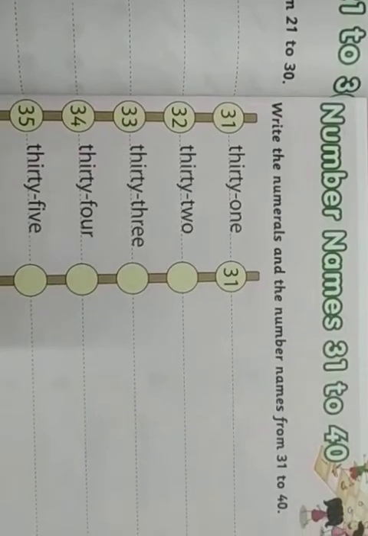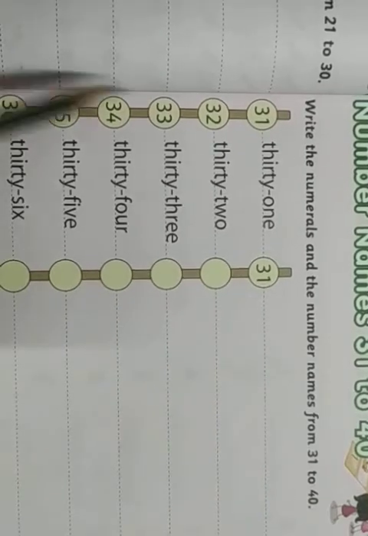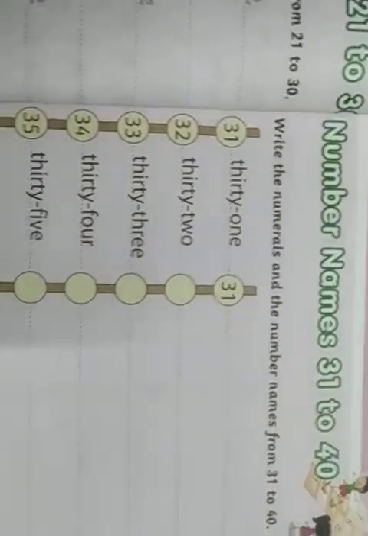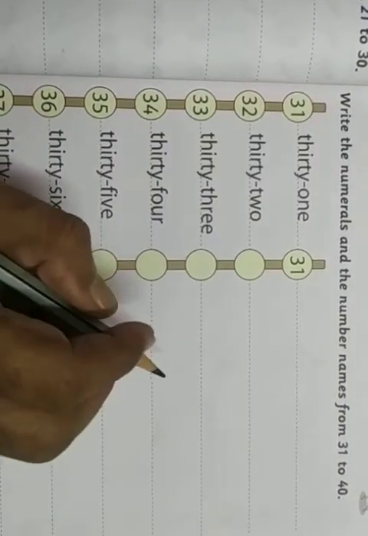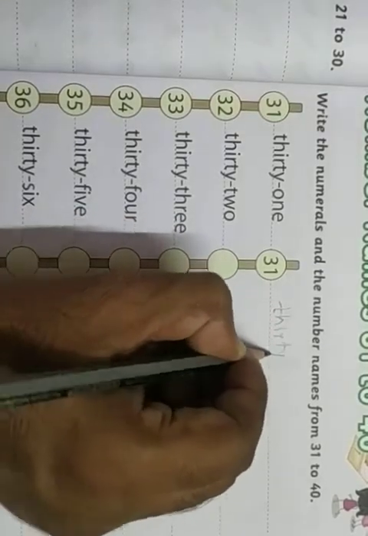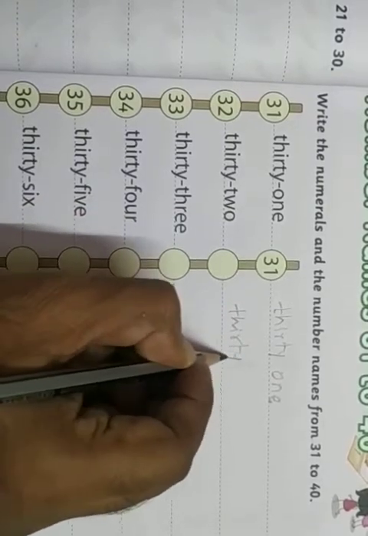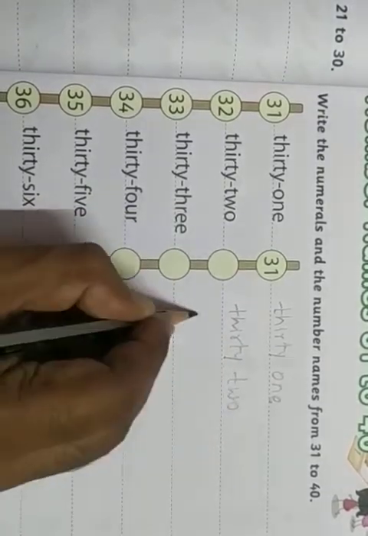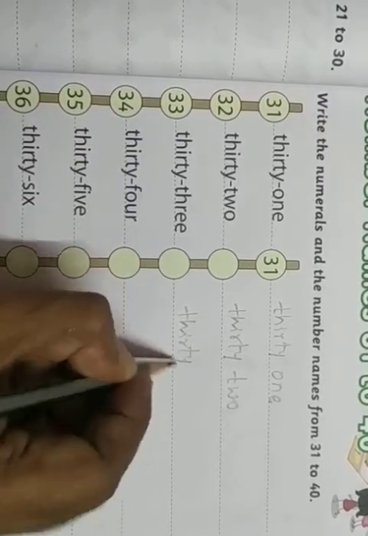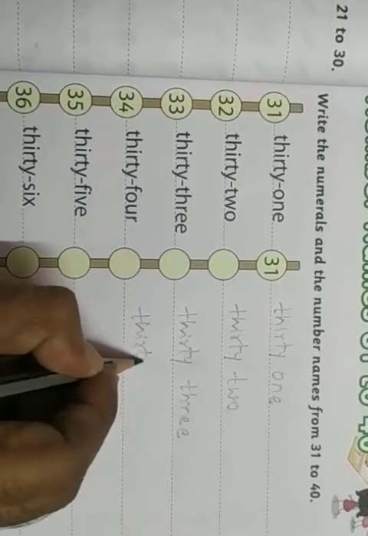Alright? So next is numbers 31 to 40. Number names from 31 to 40. Alright? Write THIRTY 30, THIRTY 31, then 32, 33, 34.